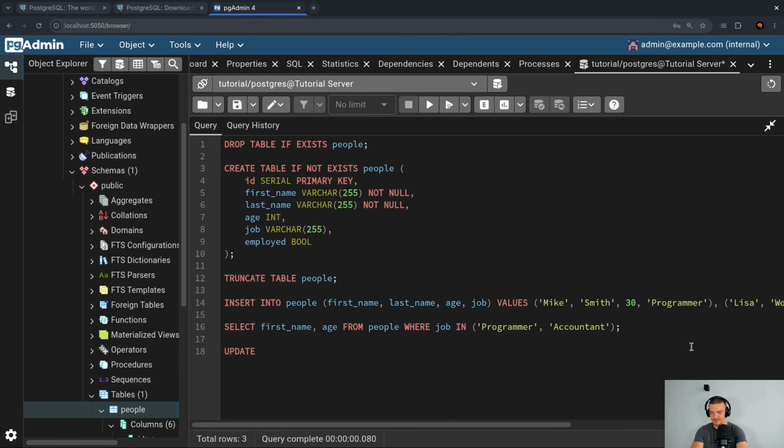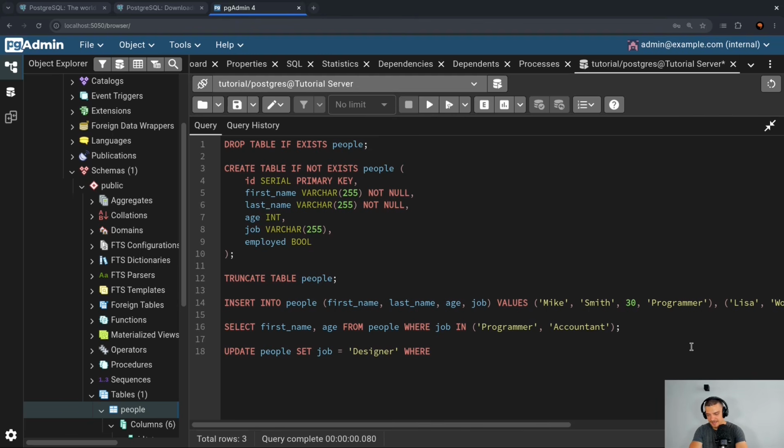So I can say update, and then a table name, people, and then what do I want to do? Set, for example, job equal to designer. And where do I want to do that? I want to do that where a certain condition is met. This can affect multiple rows. So if I say, for example, change the job to designer for every person that's less than 80 years old, then I'm going to change 2 rows here. If I say set job designer where ID is something, then I'm going to change a single row.